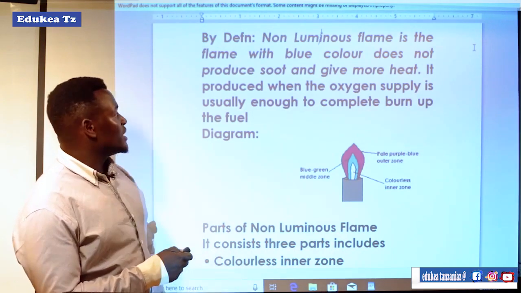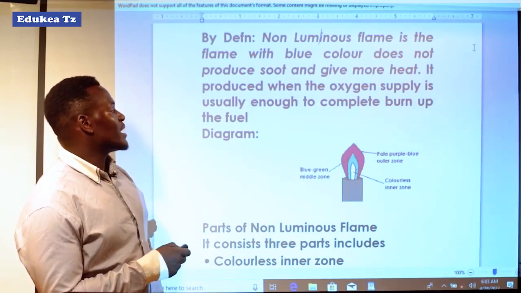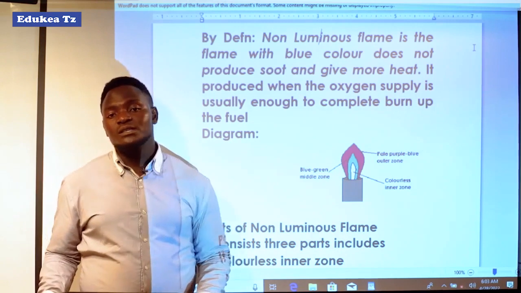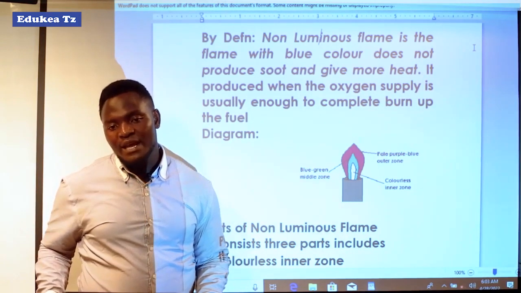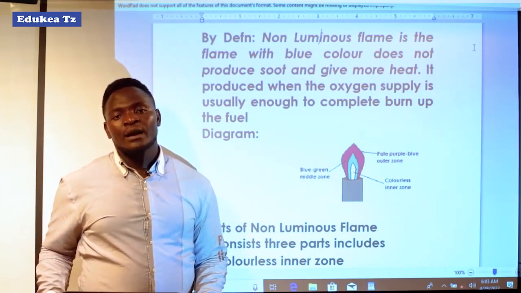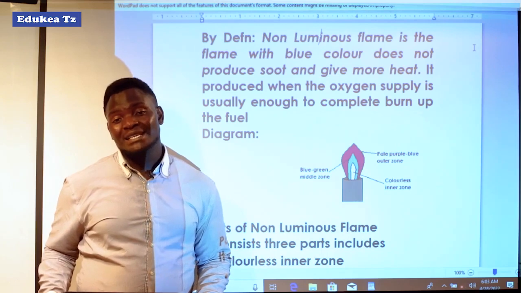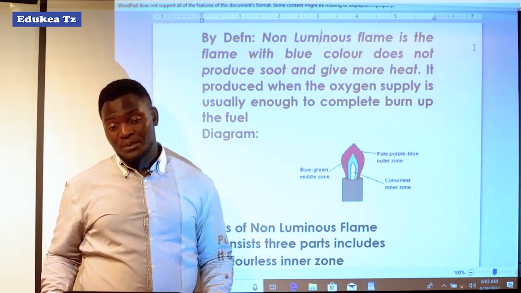It is produced when the oxygen supply is usually enough to completely burn the fuel. We get a non-luminous flame where there is plenty of oxygen, which helps to burn that fuel completely.